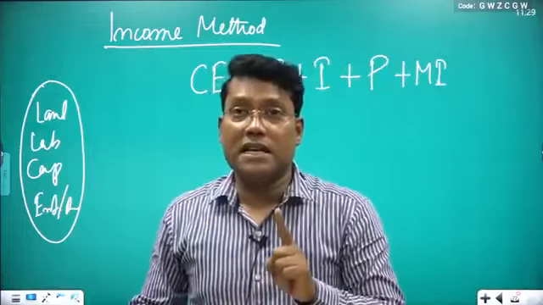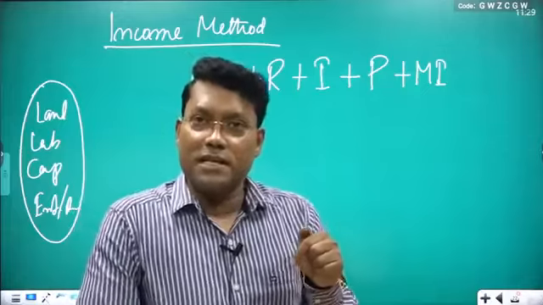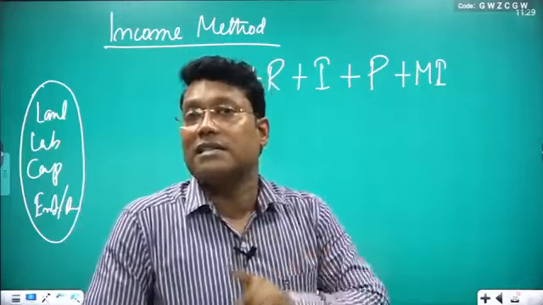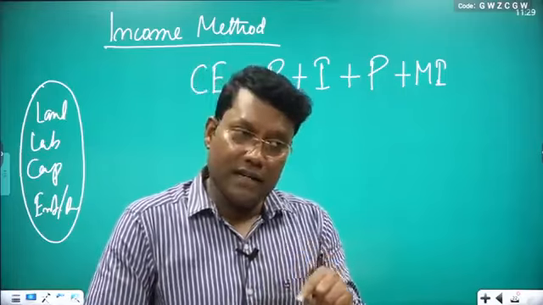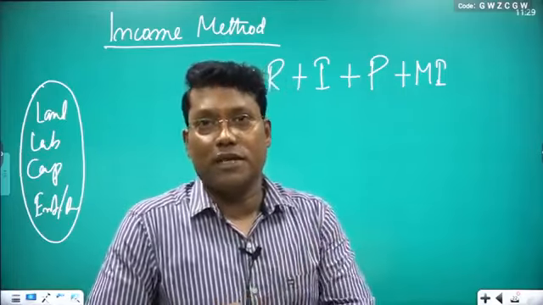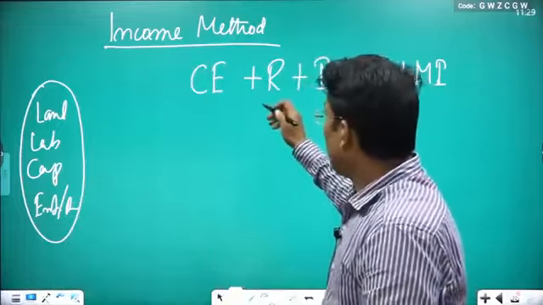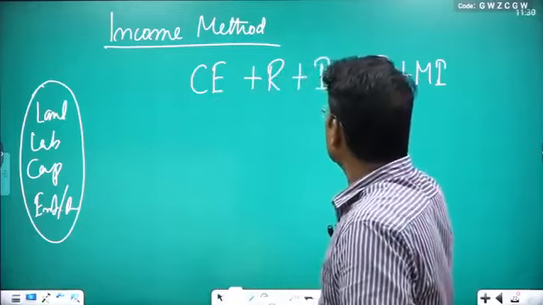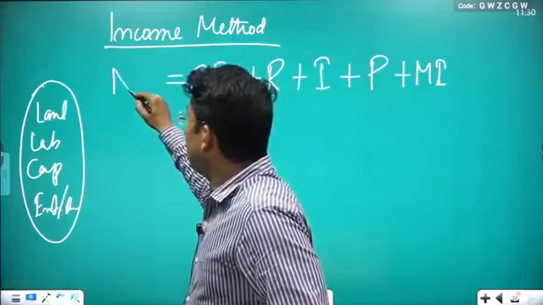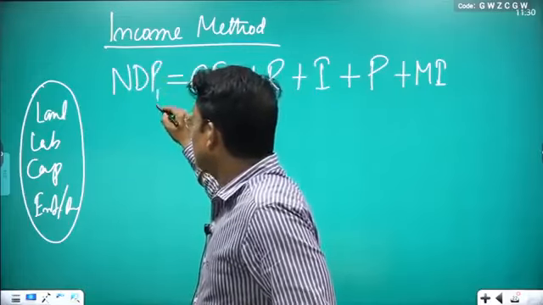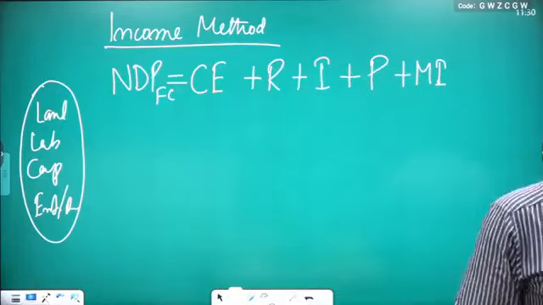MI means mixed income of self-employed. Why? Because this type of persons, they are not working under someone. It is their own business. So they are the self-employed. So we can write MI means mixed income of self-employed. Clear? If you add all these things, C plus R plus I plus P plus MI, so directly you are going to get NDP at FC. Net domestic product at factor cost. Directly you are getting. Just check, all of you.